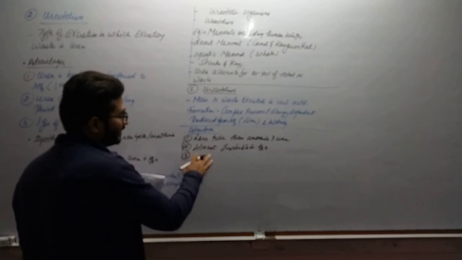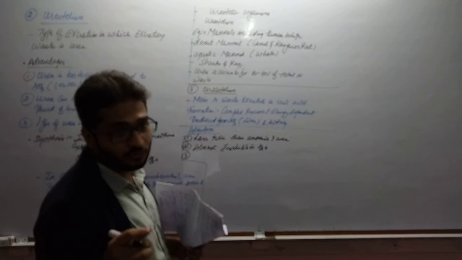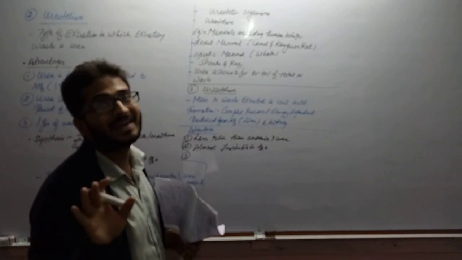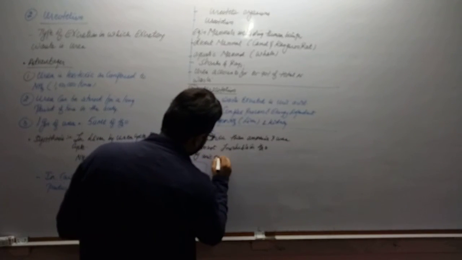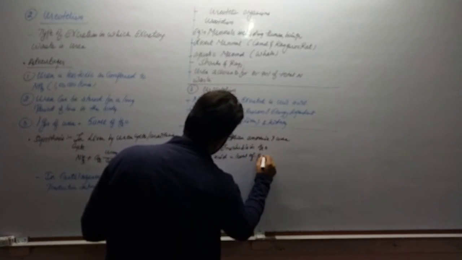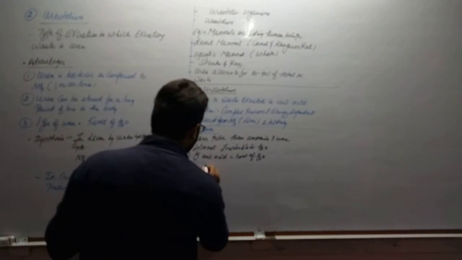For excretion of 1 gram of uric acid, you will be amazed, the quantity of water required is only 10 ml, right? So 1 gram of uric acid excretion requires only 10 ml of water.